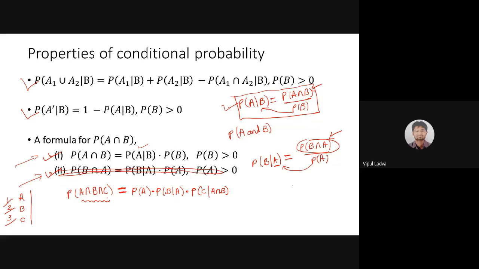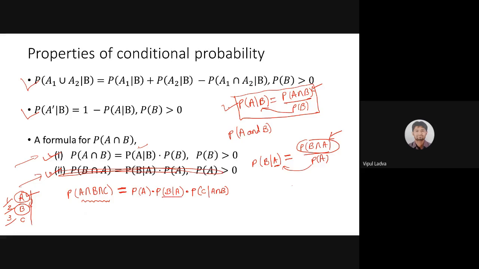Be with me. Now let me change this order. Earlier the order was A, B, and C. That was the reason I had written it like that. P of A, first event A. When we are talking about event A, B and C have not occurred yet. So for the probability of event A, we have no condition. Then after A has occurred, we look for event B. So A is a condition and will surely affect the sample space of B. So the probability of B will be labeled as probability of B under the condition A. This is what I had written.